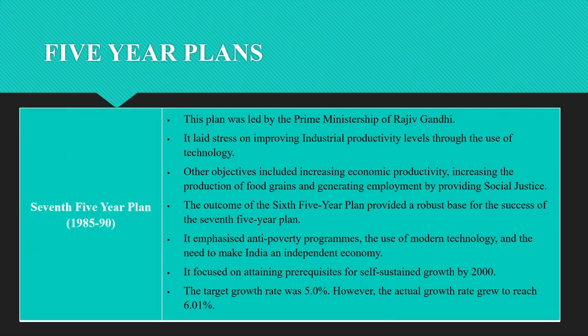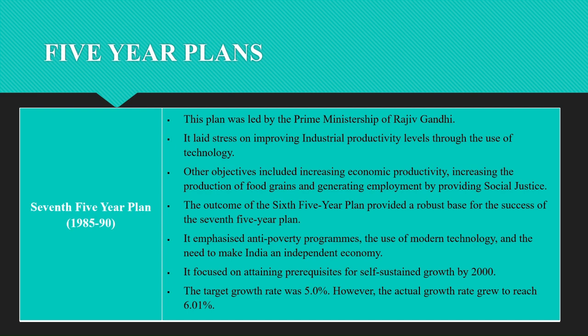The next one is seventh five-year plan. It's a duration of 1985 to 1990 under the leadership of Rajiv Gandhi. The objectives of this plan include the establishment of self-sufficient economy, opportunities for productive employment and upgradation of technology.